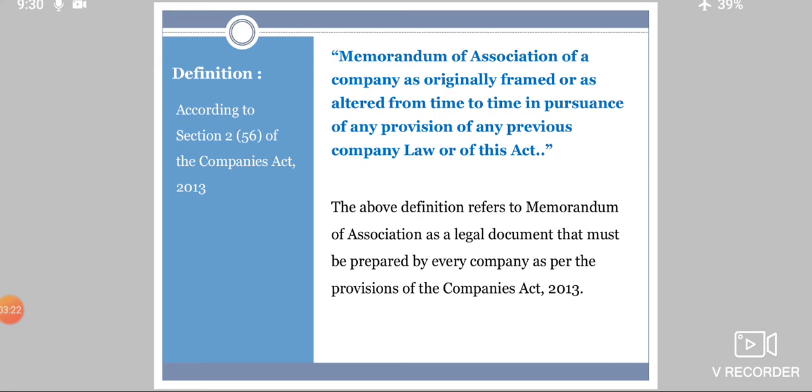Memorandum of Association as originally framed or drafted when the company was formed, or as altered or changed from time to time in pursuance, meaning in fulfillment, of any provision of previous company law or of this Act.